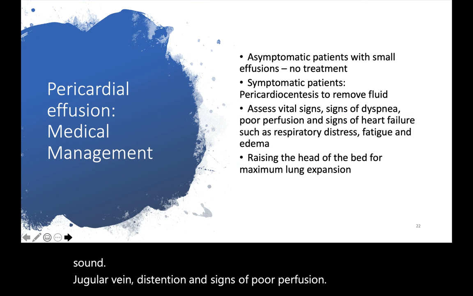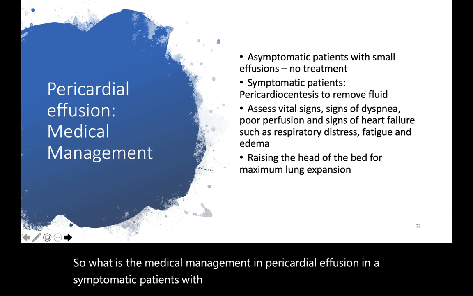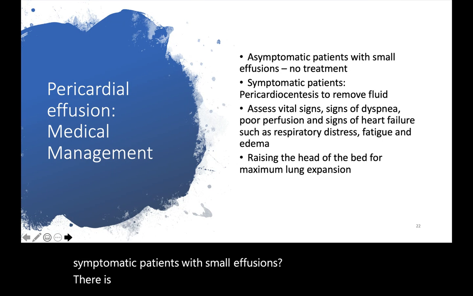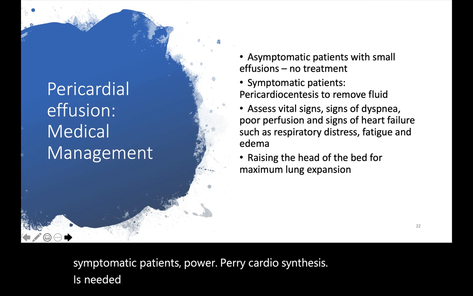So, what is the medical management in pericardial effusion? In asymptomatic patients with small effusions, there is no treatment or conservative treatment. But in symptomatic patients, pericardiocentesis is needed to remove fluid from the pericardial sac.